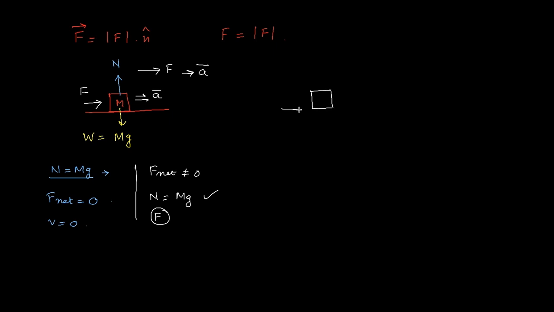Now think in a more critical way. Suppose the force is applied at some angle, that is, the force is applied at an angle theta to the horizontal. What are the forces acting here? If it has a mass m, then the same mg acts here, and N acts for mg.